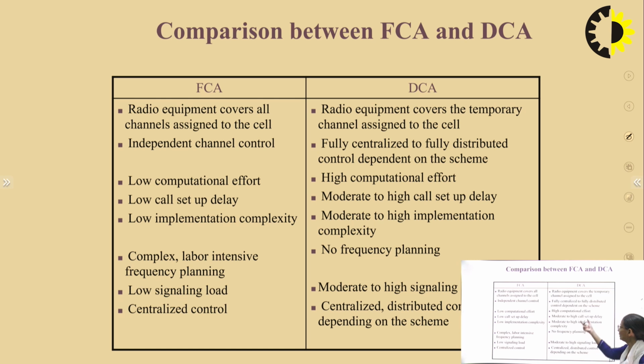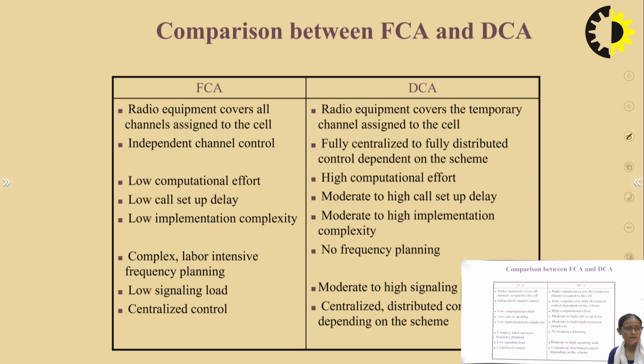Whereas in DCA, when we allocate a channel to a particular cell, there is a delay due to deciding which particular frequency range to allocate so as to minimize interference. FCA has low implementation complexity, whereas DCA has moderate to high implementation complexity.